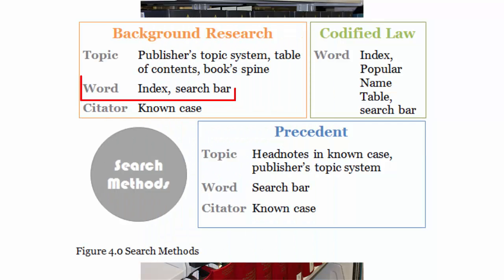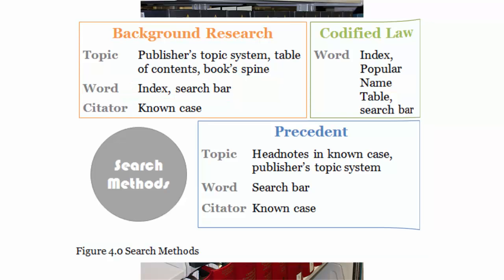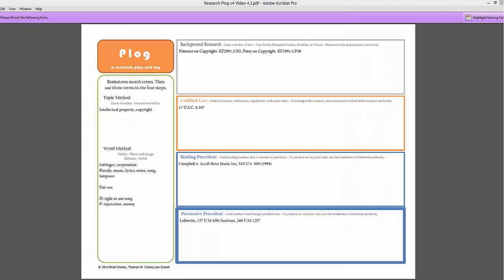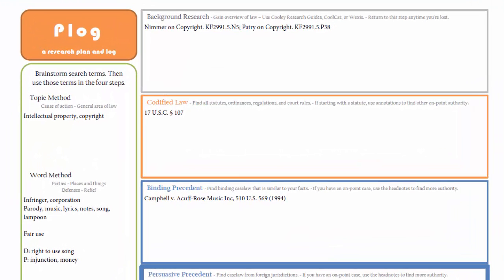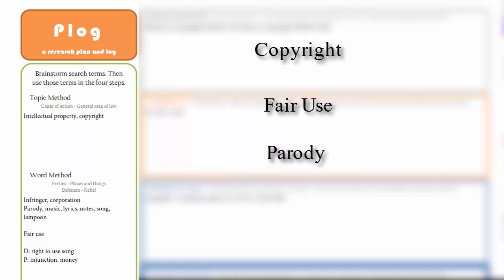Let's start with the word search method, which means we'll search in an index. So we'll go to the index in Nimmer. From our plog, well, first I should say that we need some words to take into the index. And looking at our plog here, I see that copyright, fair use, and parody are probably some of the best words. Which of these should we go for? In other words, which one would Goldilocks be happy with?